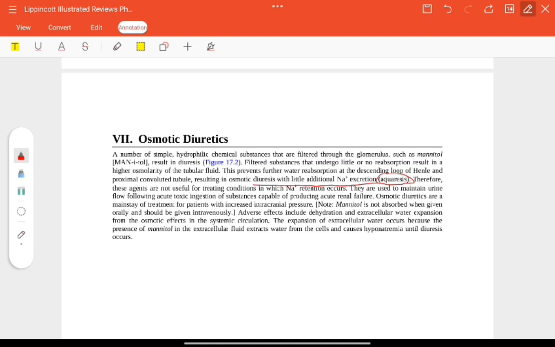Osmotic diuresis is a mainstay for patients with increased intracranial pressure. Mannitol is not absorbed when given orally and should be given IV. Adverse effects: dehydration, extracellular water expansion from osmotic effects, and hyponatremia until diuresis occurs.